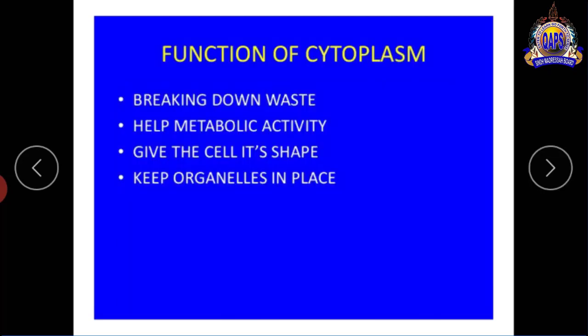Function of cytoplasm: 4 main functions of cytoplasm. Number 1, breaking down waste material, helping metabolic activity, giving the cell shape, and keeping organelles in place. 4th is keeping organelles in place. So these are the functions of cytoplasm.